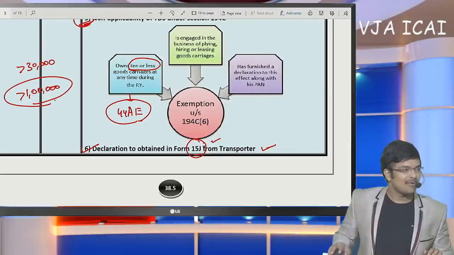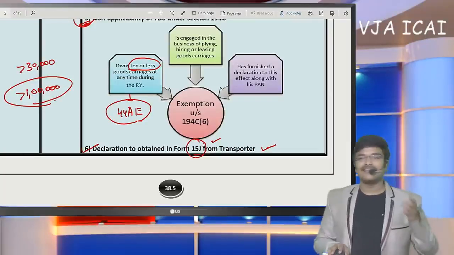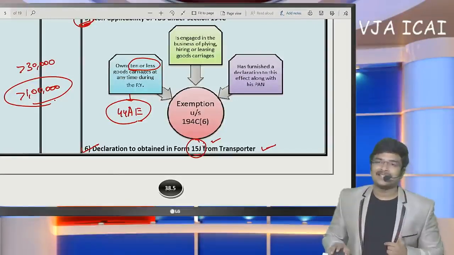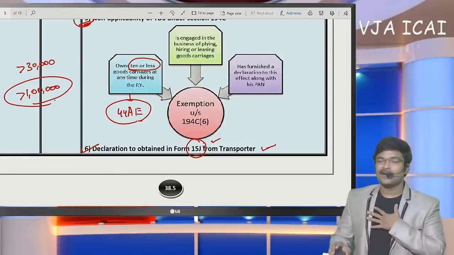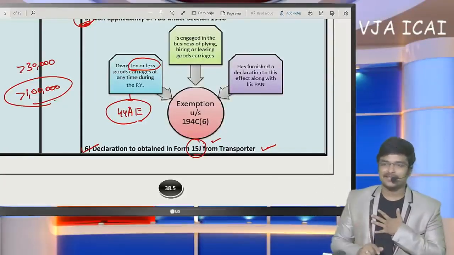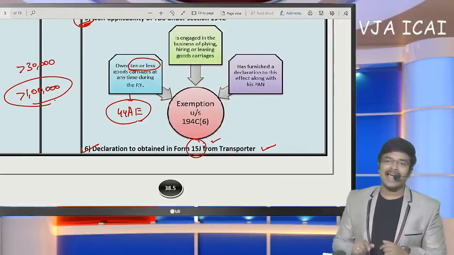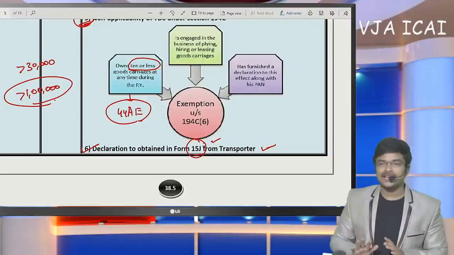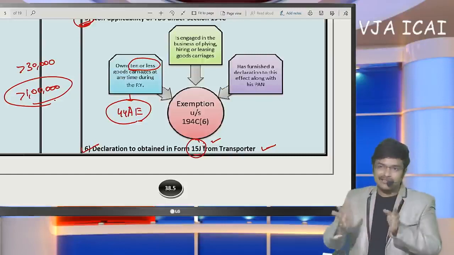Next, how will they deduct TDS in kind? They will collect from the person who has won it. If I am going to win an air conditioner or washing machine in a contest, whose value is 1 lakh, they will give me the washing machine and AC, and they are going to collect 30,000 from me.